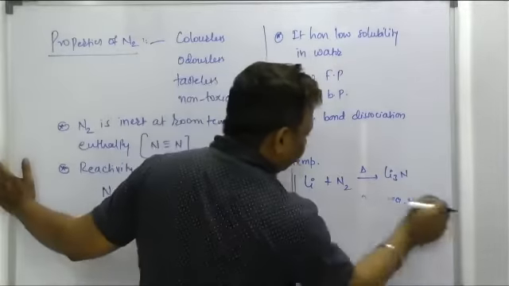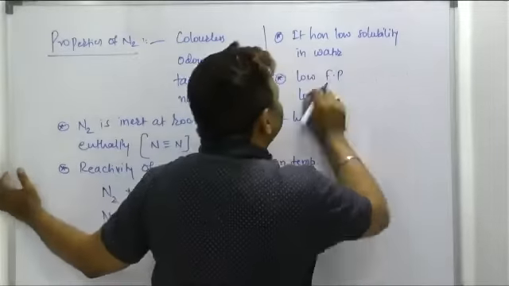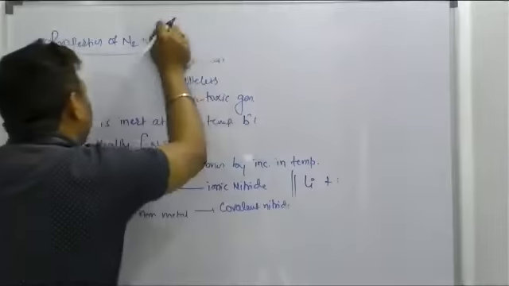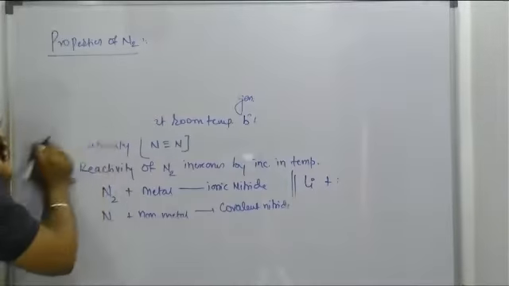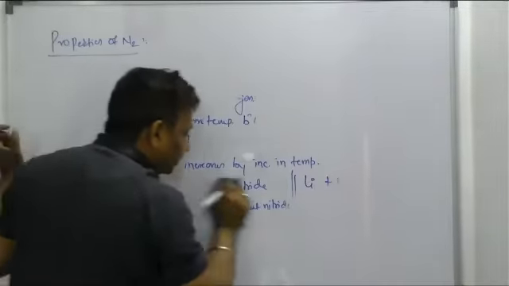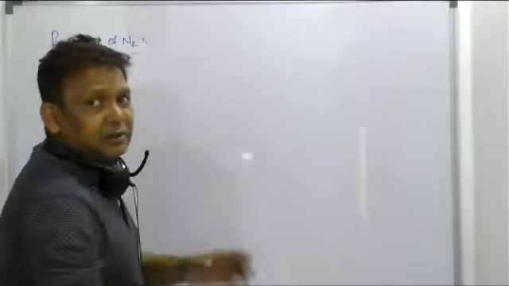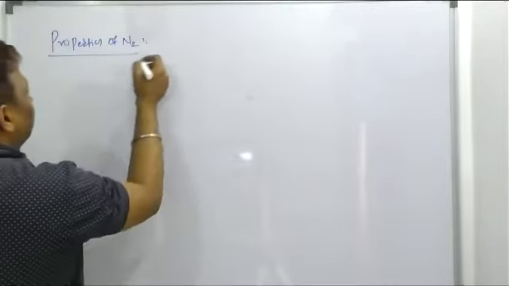But among all, we prepare the N2 gas, and preparation of very pure N2 gas can be only done by the thermal decomposition of metal azide. But which metal? Barium and sodium. I think we saw the example of barium. We'll see one more example of sodium also.